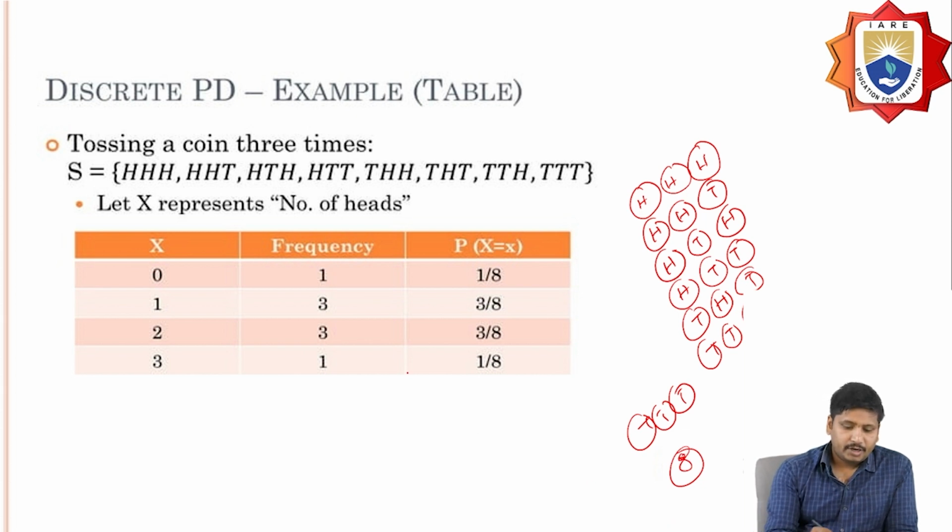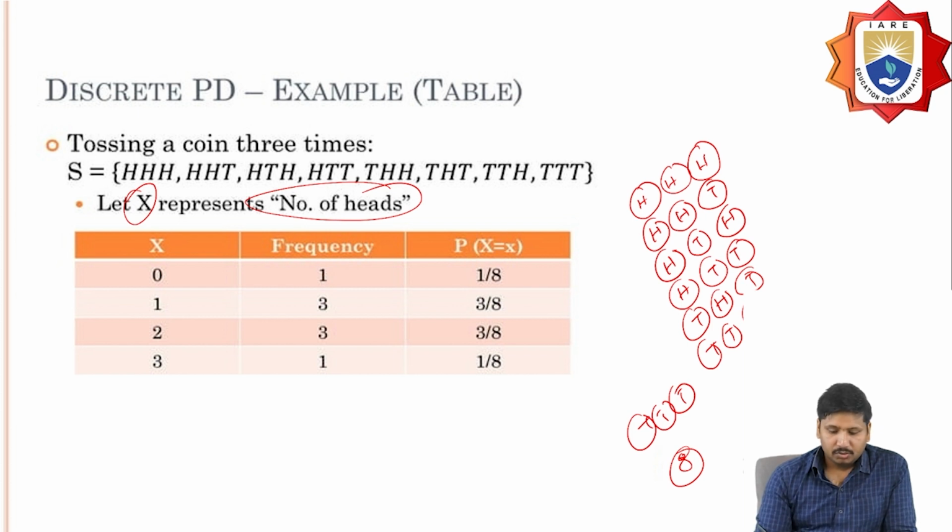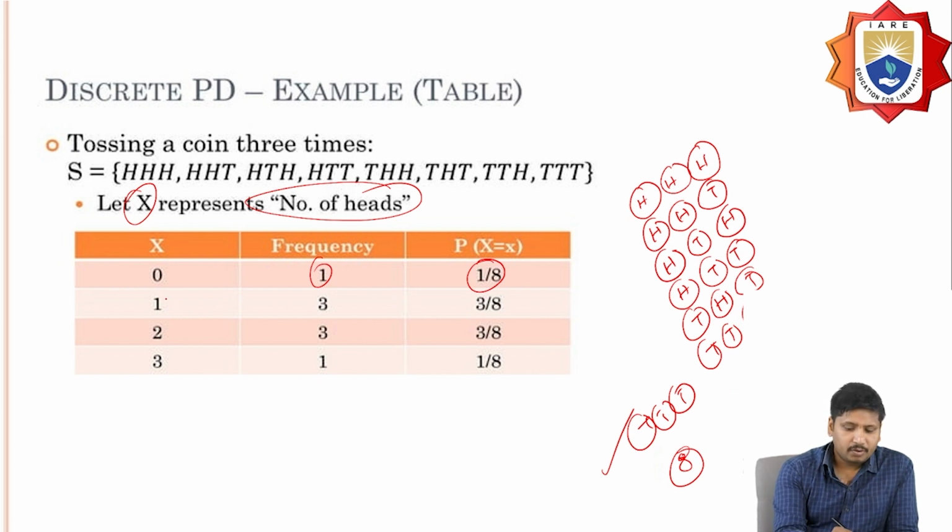The probability where x is the event represents the number of heads. The probability of obtaining zero heads has only one frequency, this one. So the probability is 1 by 8. Next, the probability of obtaining one head. What is the frequency? 3.